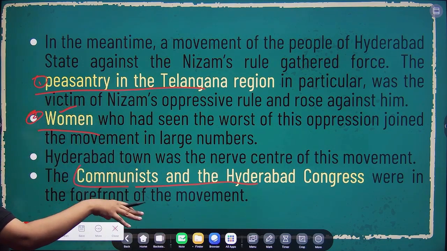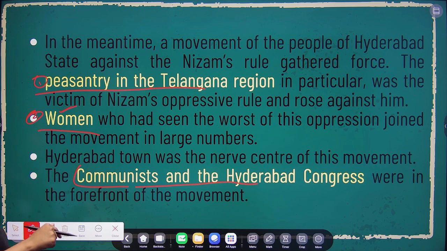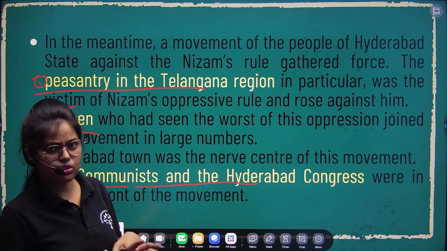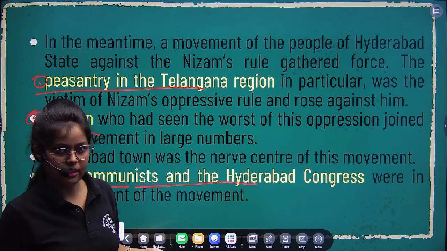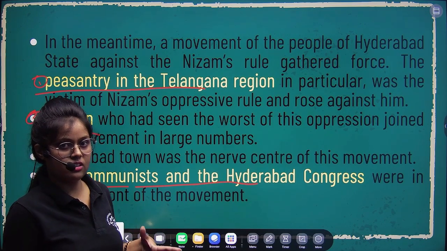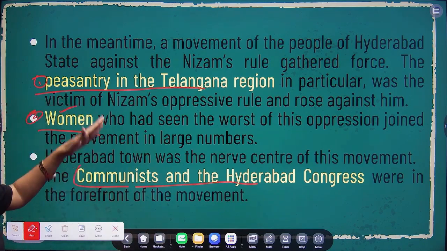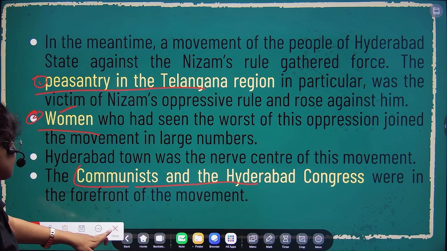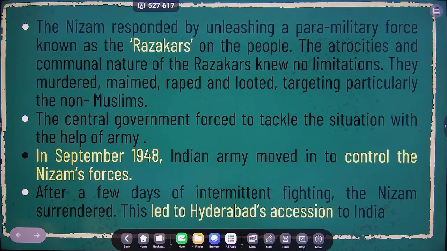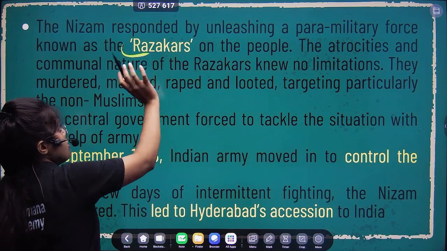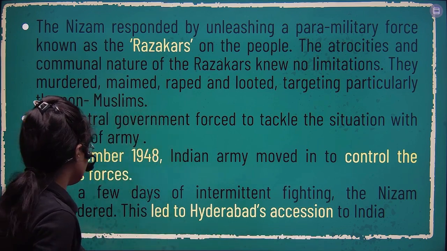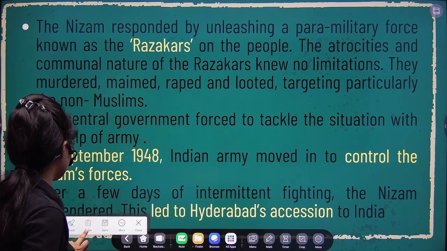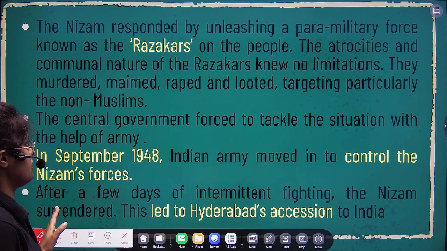But you can see this movement against the Nizam was also because princely states were majorly very autocratic. They were not democratic in nature. That was one reason people were not happy, right? They wanted a democratic structure. That was also one reason there was so much protest against the Nizam of Hyderabad, right? Okay. So it made things somewhat easier for India, those protests, but it was not that easy.